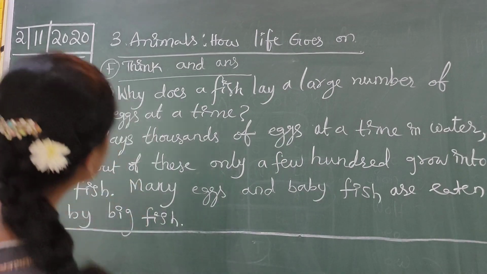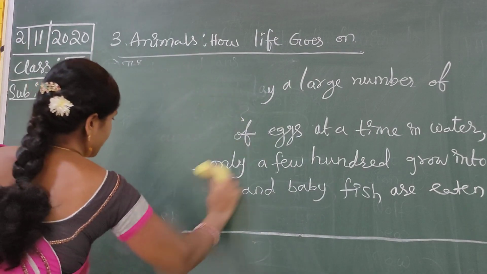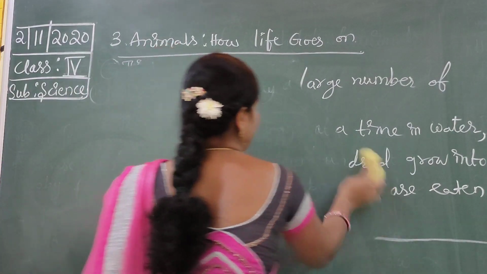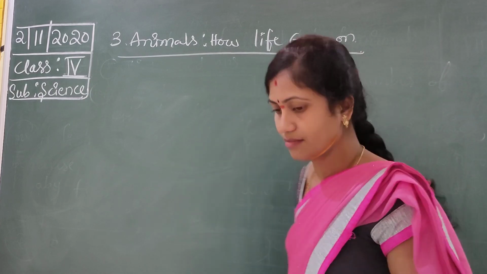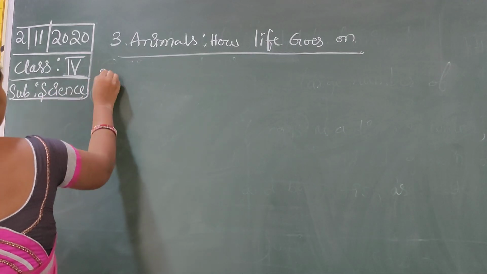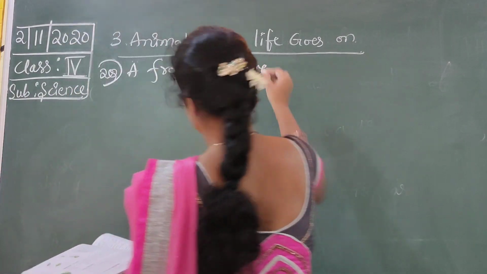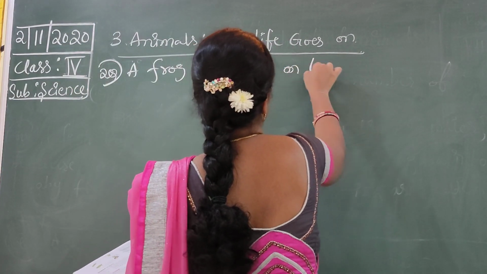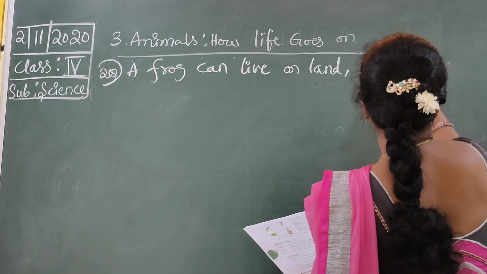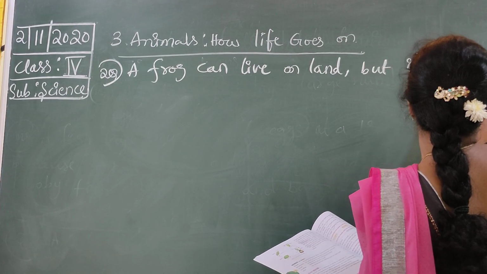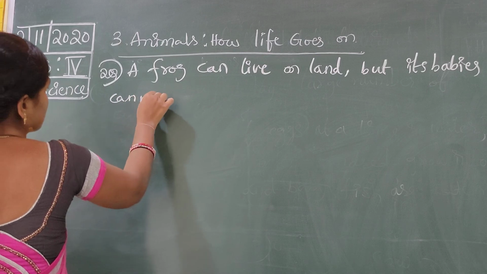Okay, I will write down. A frog can live on land. Its babies can't. Why?